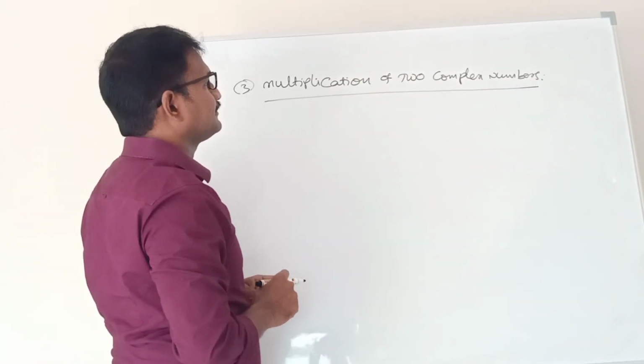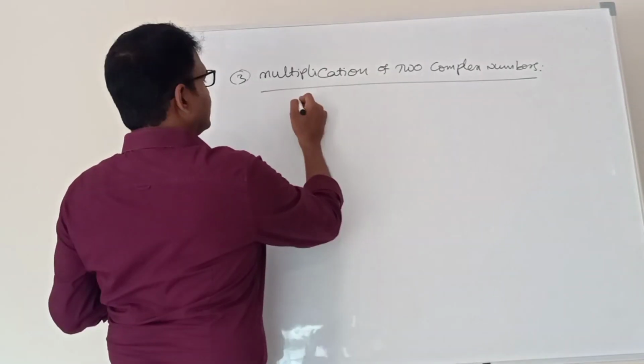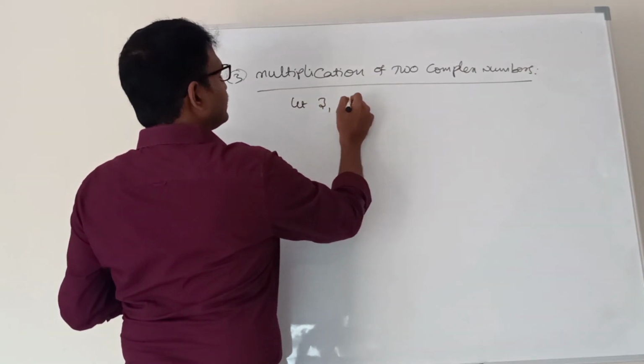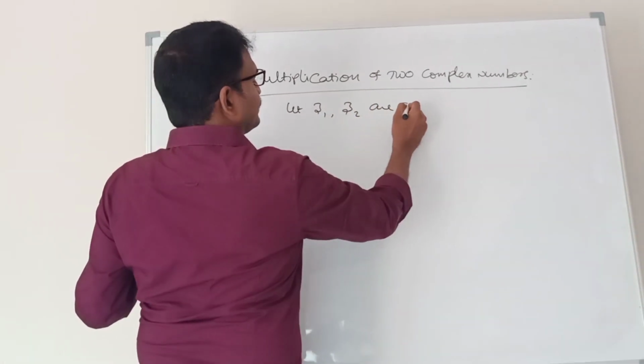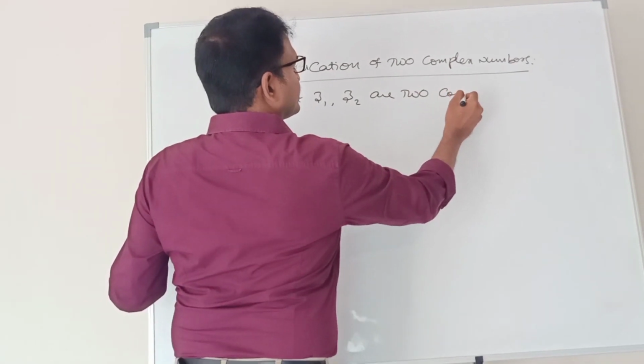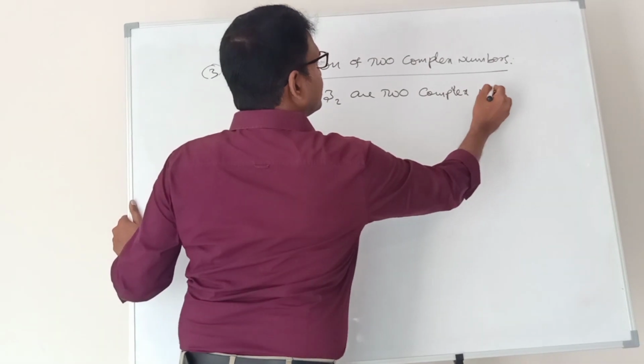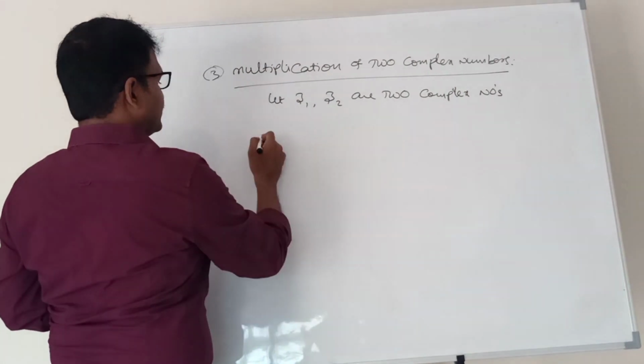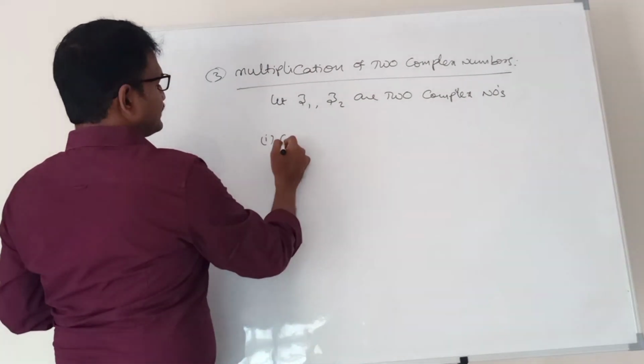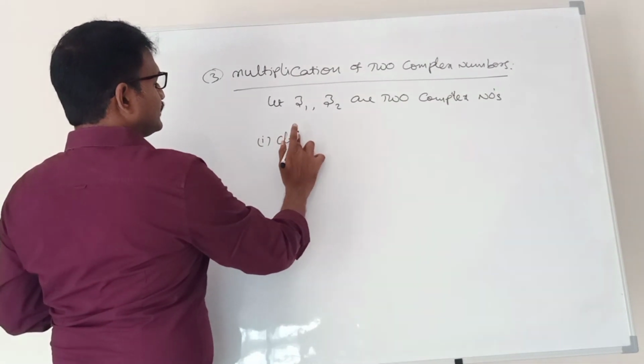Next, multiplication of two complex numbers. Let Z1, Z2 be two complex numbers. Then the first one is the closure law.